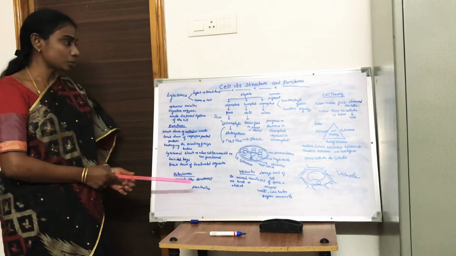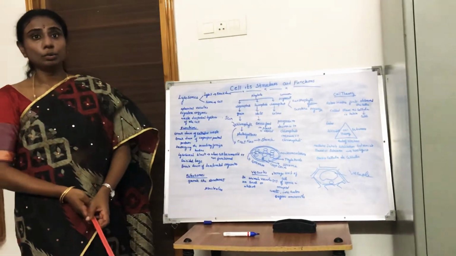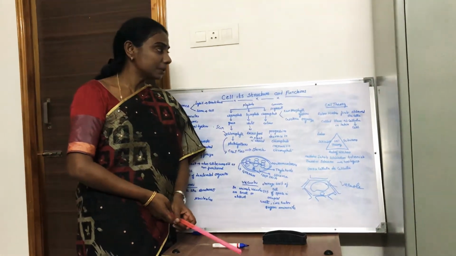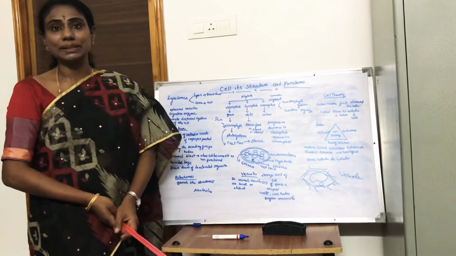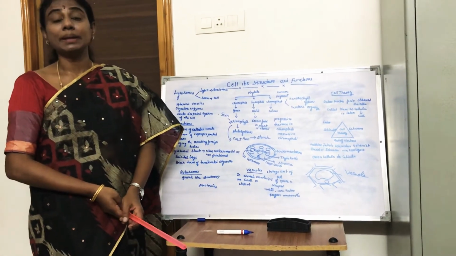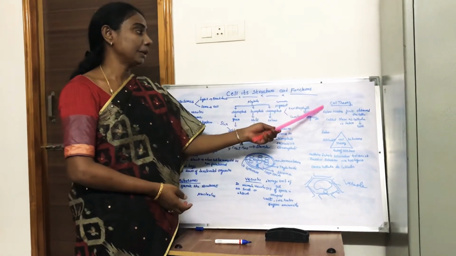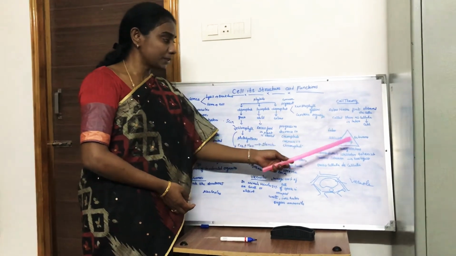Now we go back to the cell theory. Already, children, in class 8, you have studied about Robert Hooke, the first person who observed the cell. After Robert Hooke's discovery of the cell, it took nearly 200 years to propose a cell theory. This cell theory was postulated by two major scientists.